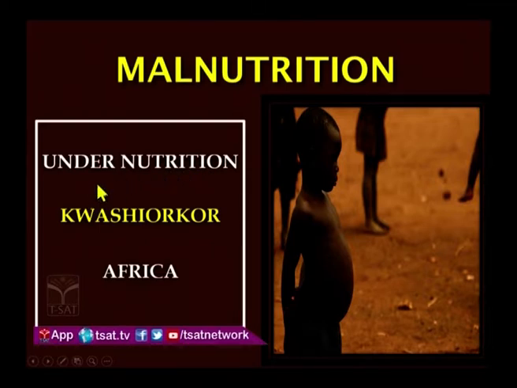So what is the reason he is suffering from malnutrition? This is protein deficiency. The malnutrition is because of protein deficiency, and a protein-deficient diet leads to a disease called kwashiorkor. You can see this disease in most of the African countries. So this disease is mostly reported in the African countries.